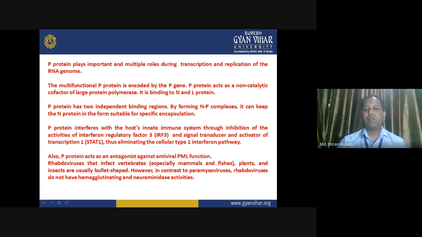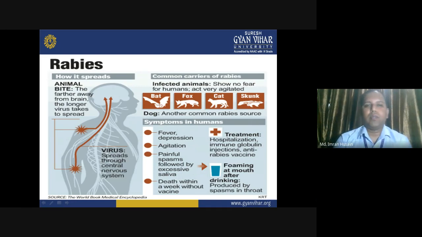Rhabdoviruses that infect vertebrates, especially mammals and fishes, as well as plants and insects, are usually bullet shaped. However, in contrast to paramyxoviruses, rhabdoviruses do not have hemagglutinating and neuraminidase activities. In this image, you can see the working mechanism of rabies, how it spreads and what it does in reality.